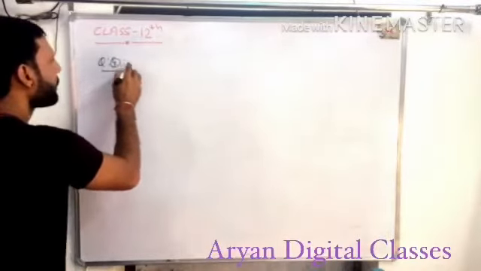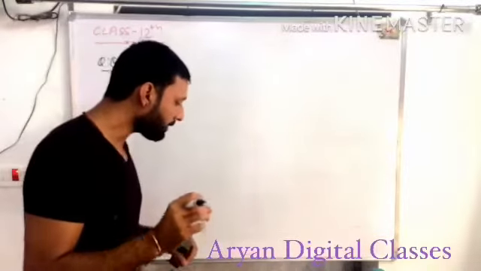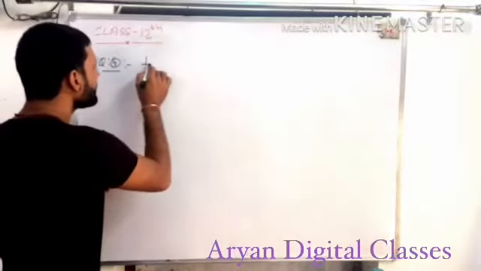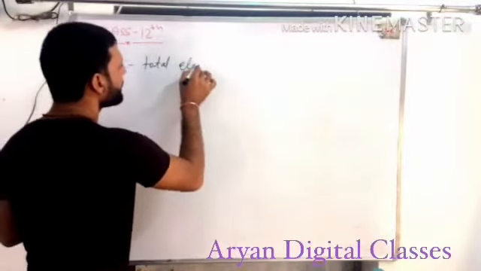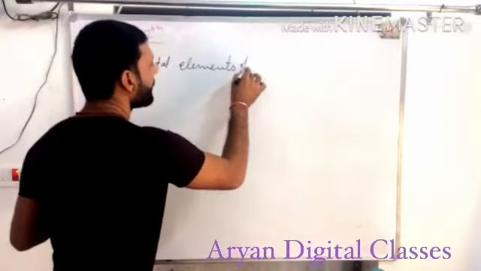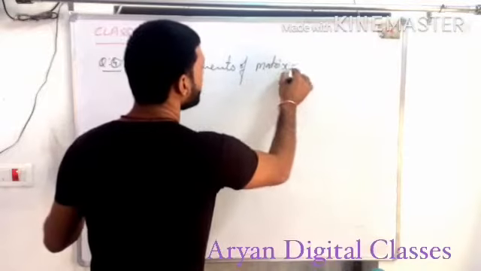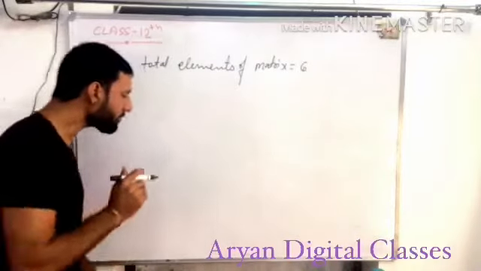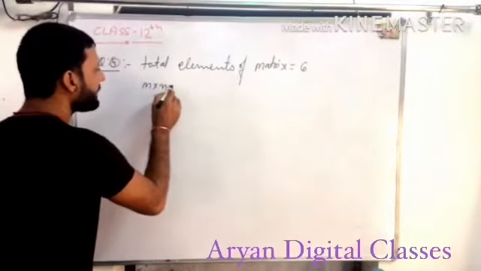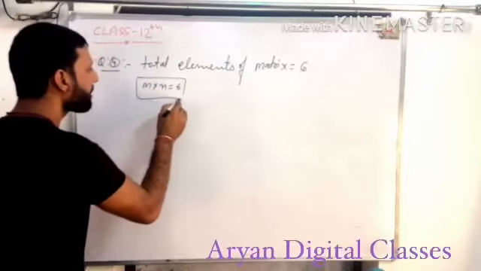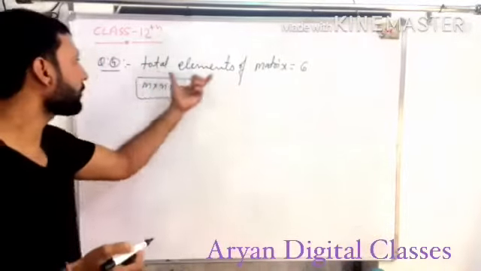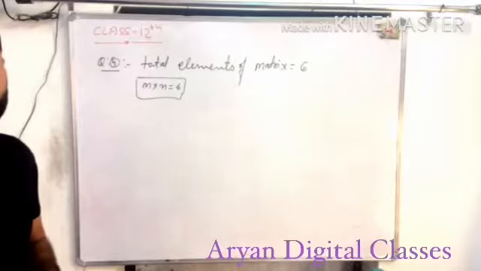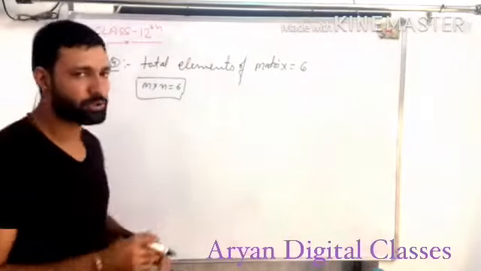So what is question number 4? Question number 4 says: what are the possible orders of matrices having 6 elements? It means the total elements of the matrix are equal to 6. So m into n is equal to 6, because the total number of elements is 6, and the order of the matrix can be 6 into 1, 2 into 3, however it is given in the question.